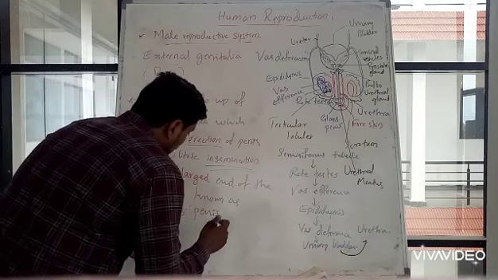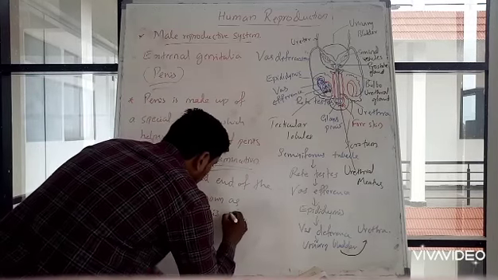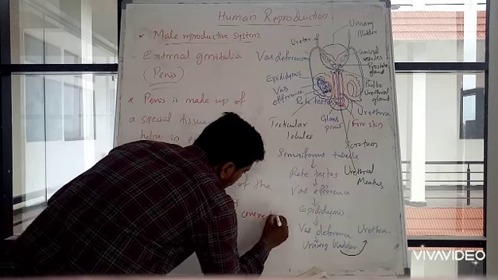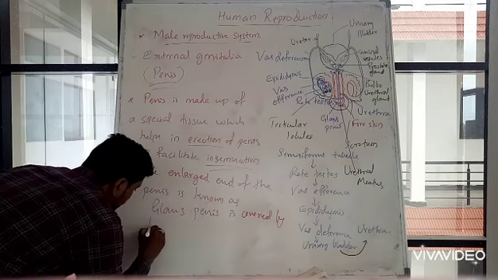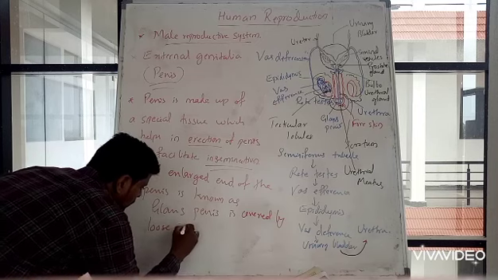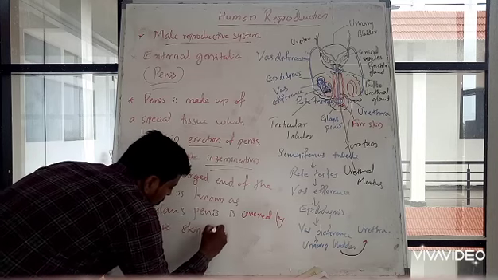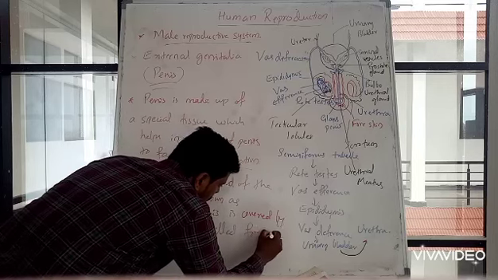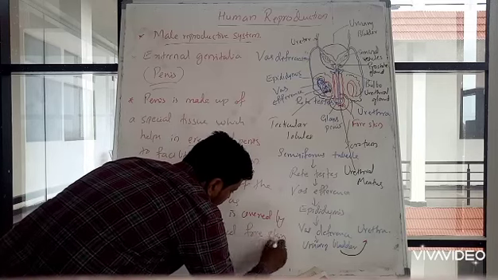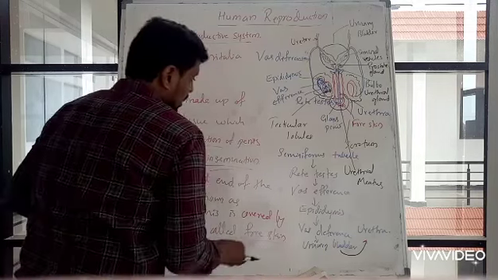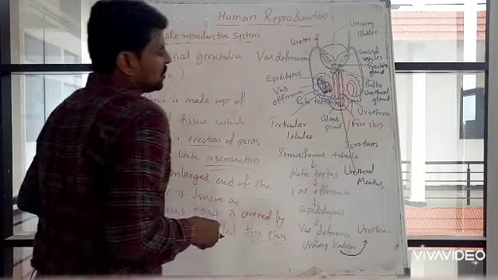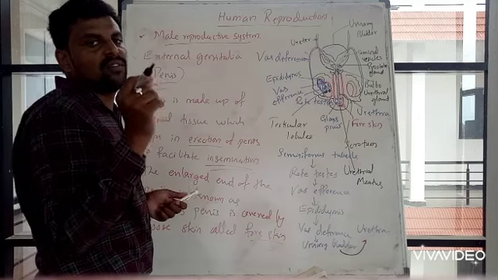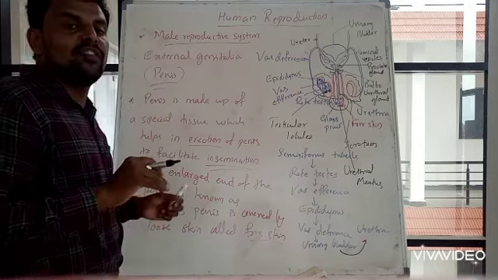Glans penis is covered by loose skin called foreskin. Just above the glans penis, there is a loose skin fold. So that skin is known as foreskin.